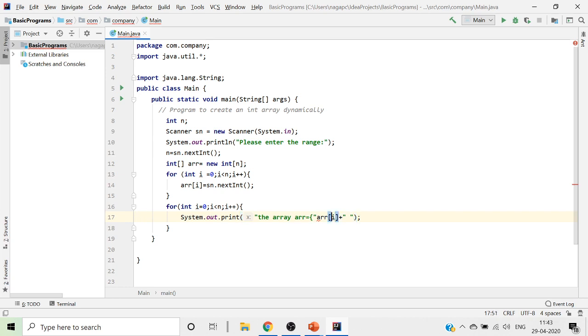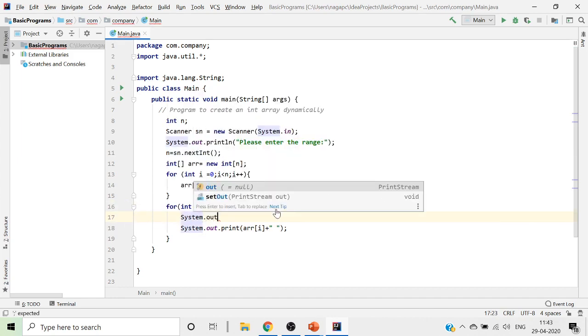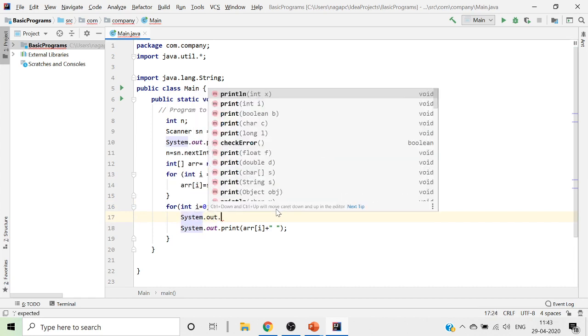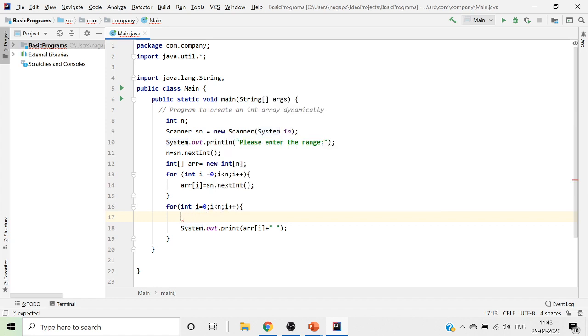Otherwise we just give only the array, and before this we will put system dot out dot print. Otherwise we'll just get the values of an array.